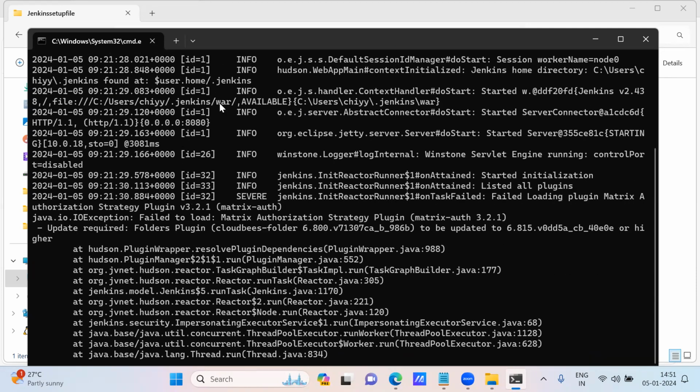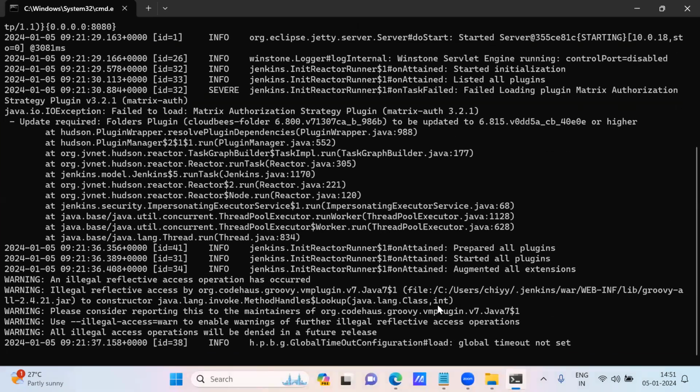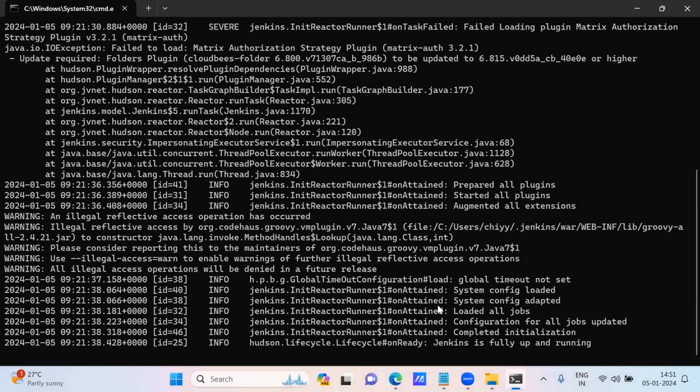So it says it is running from this path. So you need to get here. Jenkins is finally up and running. So one message you will get. Wait till that time. I have already installed Jenkins in my machine. See now, you can see Jenkins is fully up and running.